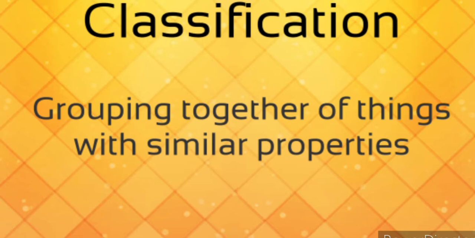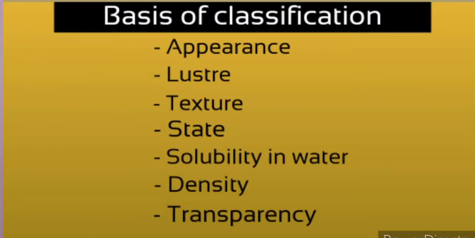Now we have some bases of classification, that is, on what basis things can be classified: appearance, luster, texture, state, solubility in water, density, transparency. These are the bases of classification.